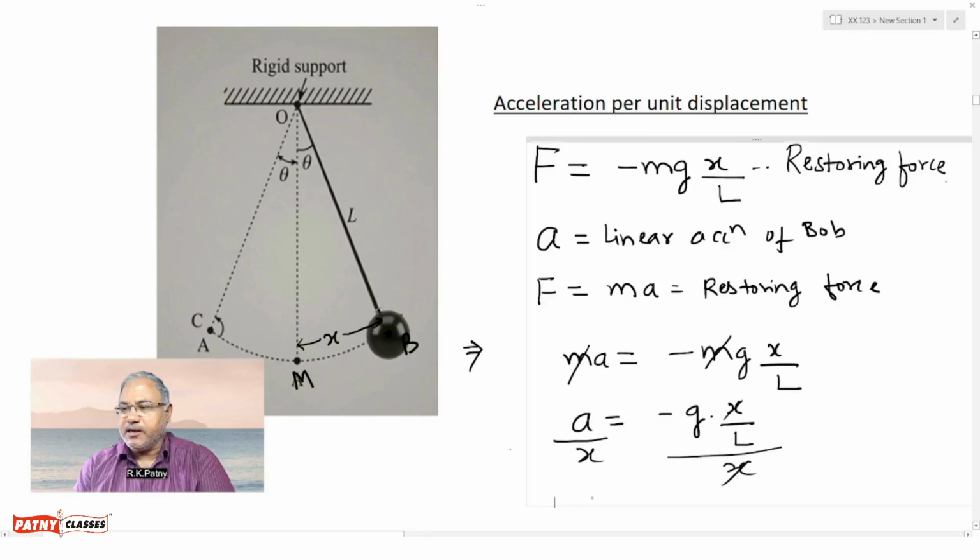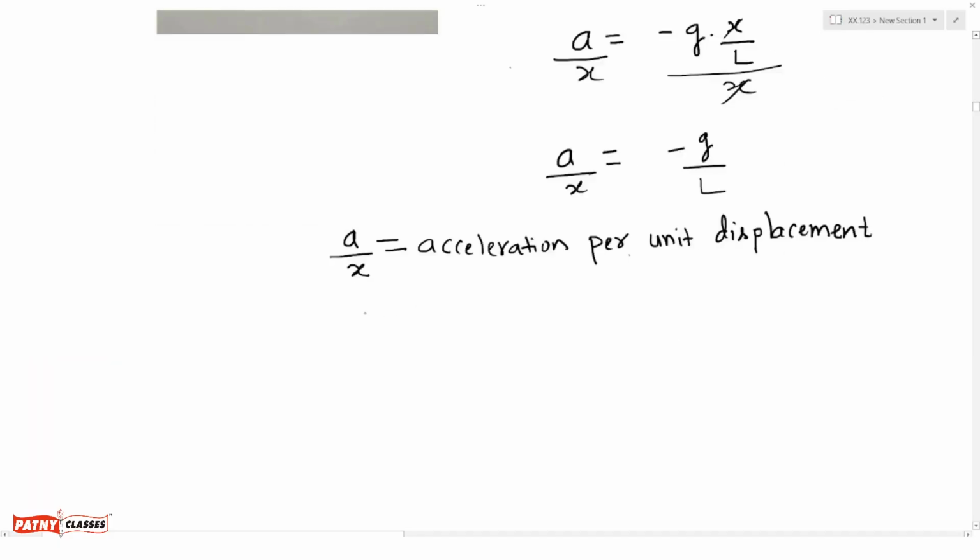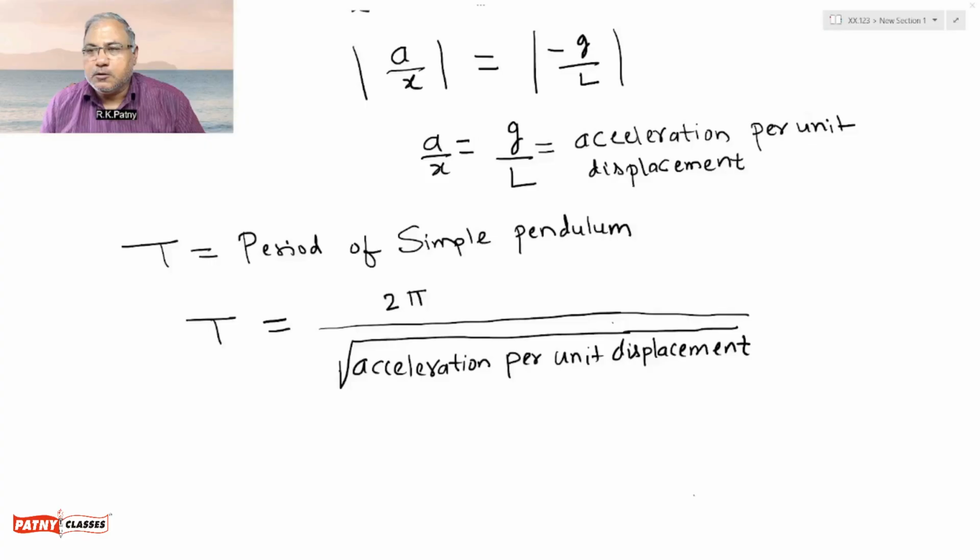We get here a upon x equals minus g divided by L. So what is a upon x? A upon x is nothing but acceleration per unit displacement. Now considering only magnitude, so magnitude of a upon x equals magnitude of minus g upon L. So in magnitude, a upon x equals g divided by L.